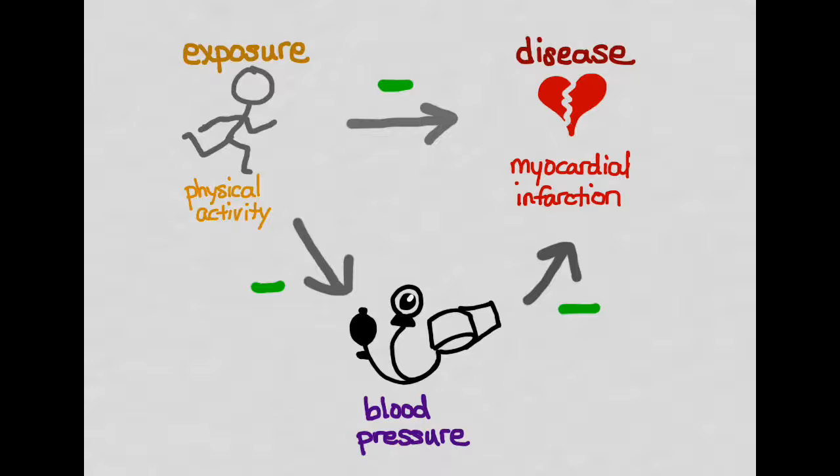So any variable that's a part of the causal pathway is not a confounding variable because it's just part of the explanation for how physical activity and MI are related, or how the exposure in general and the disease are related. So this video should explain what is a confounding variable and what is not a confounding variable. So the confounding variable has to be related to both the exposure and the disease, but not considered part of the causal chain between the exposure and the disease. And that's it for confounding.